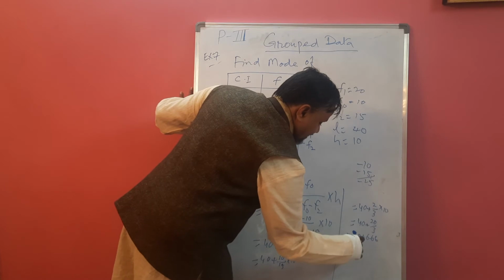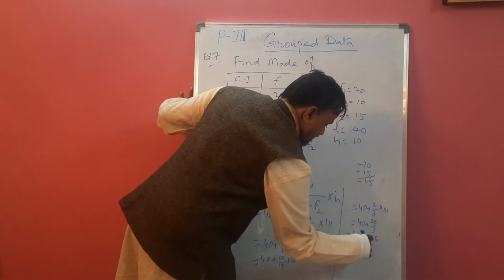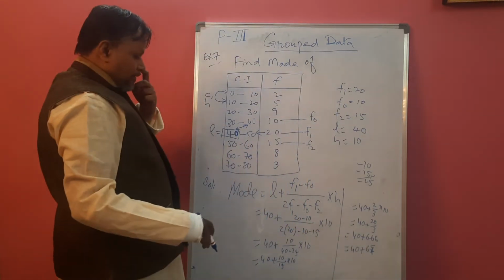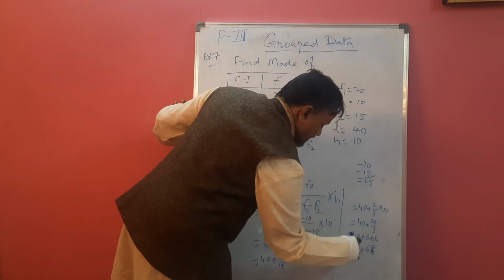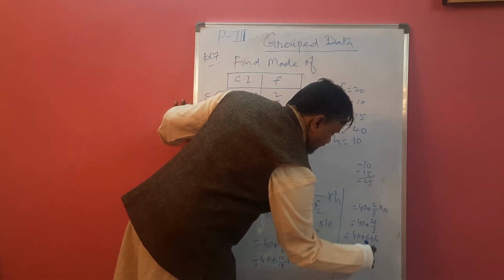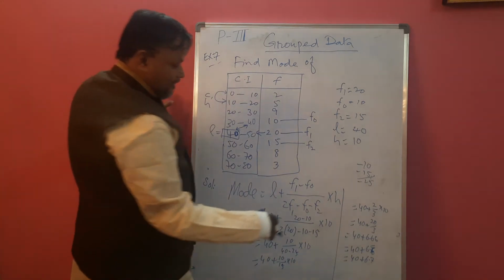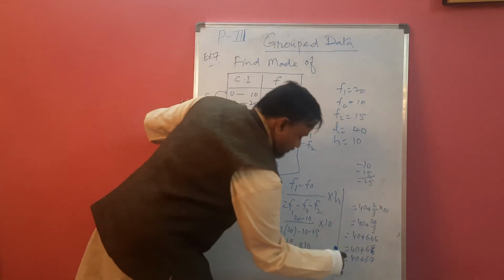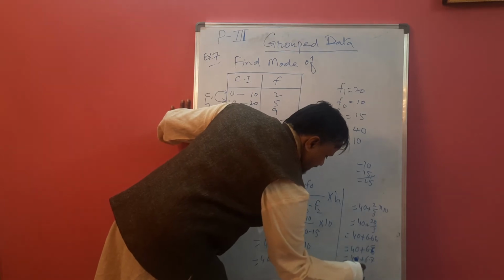This is 40 plus 6.66, or we can write this as 6.7 also, 6.6 bar. Seeing your options, your answer may be this. 46.7 is the answer.